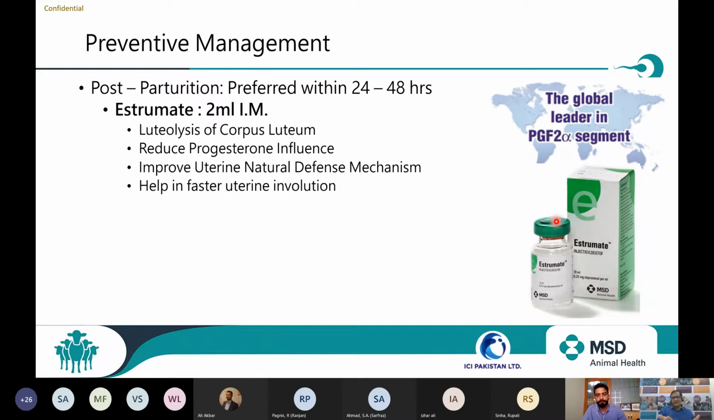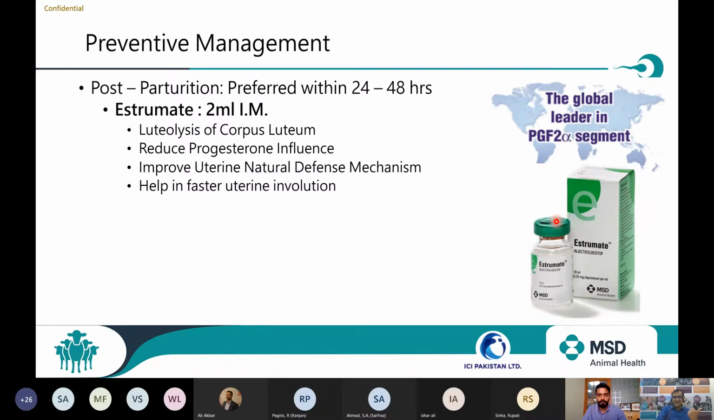Then the question comes, why Estrumate? Is there any superiority of Estrumate over others? Can I use any cloprostenol? Is it just a brand name of Estrumate for a cloprostenol injection of 250 microgram per ml?